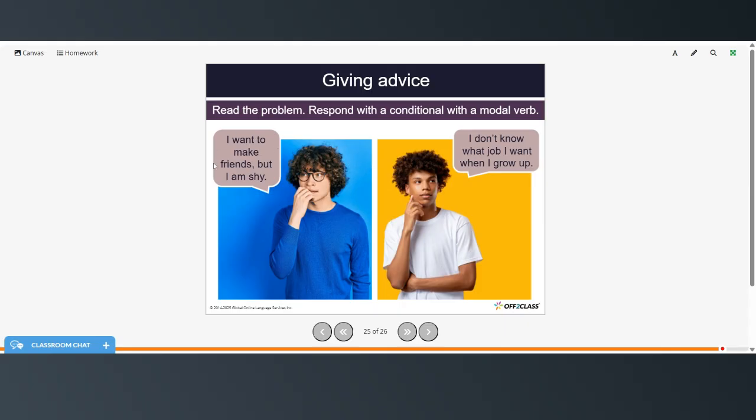Same thing here. You're going to give advice, so respond to each of these problems with a modal in a conditional sentence.